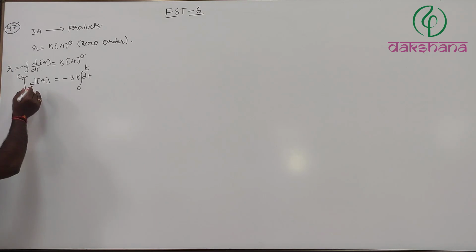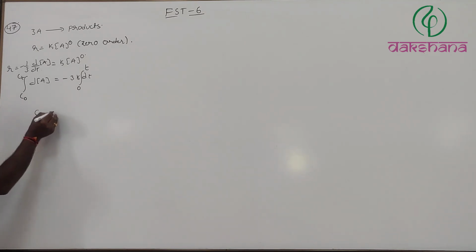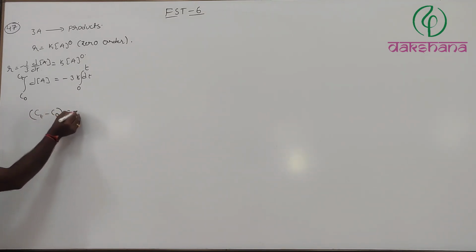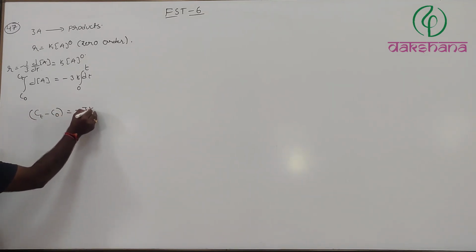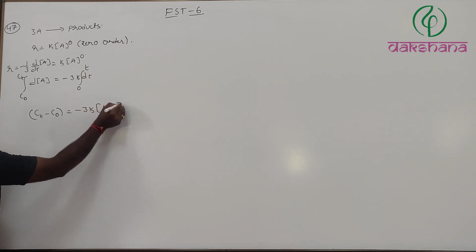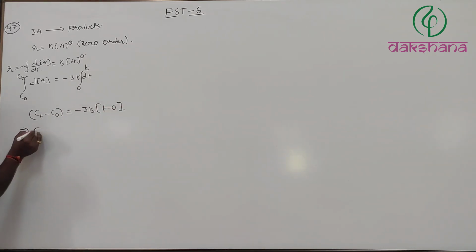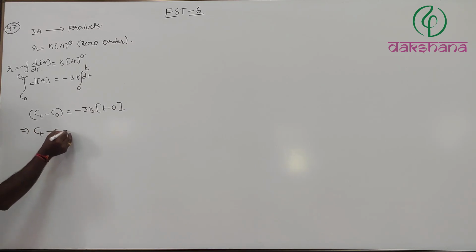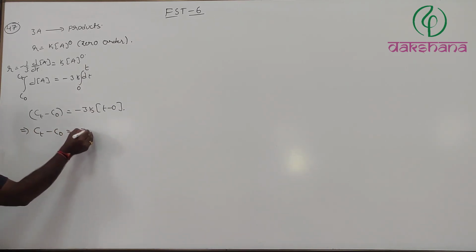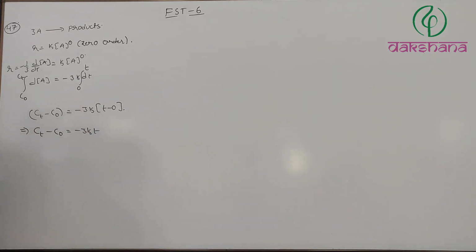Now from this, Ct minus C naught is equal to minus 3k t minus 0, which implies that Ct minus C naught is equal to minus 3k t.